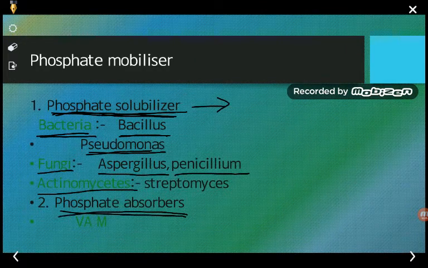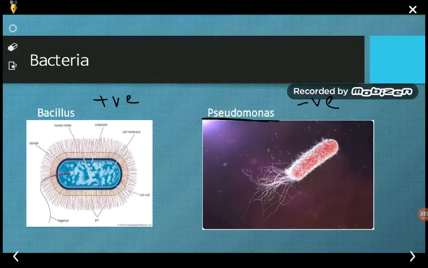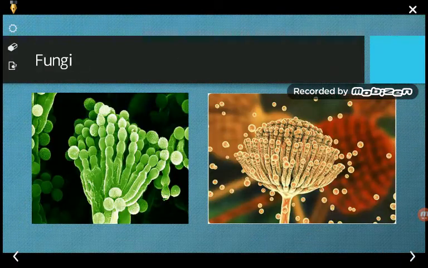Next is the fungi. Certain phosphate solubilizers include fungi such as Aspergillus and Penicillium. We are going to see the pictures of Aspergillus and Penicillium. So this is a picture of Aspergillus. What is Aspergillus?